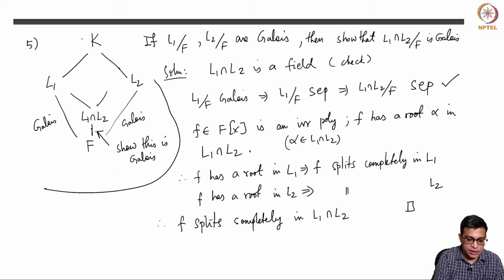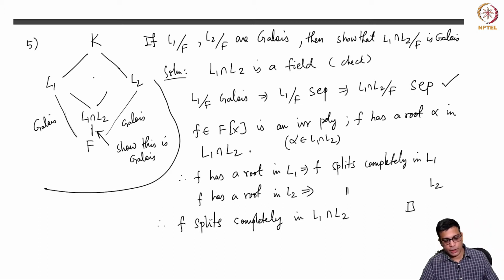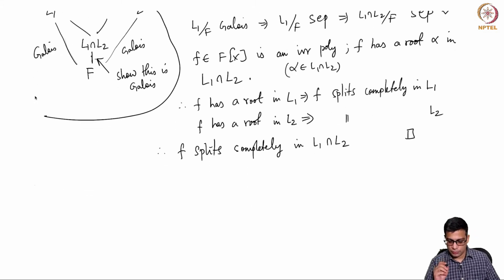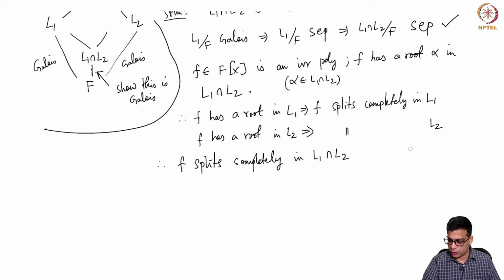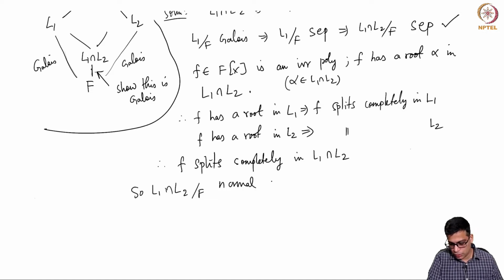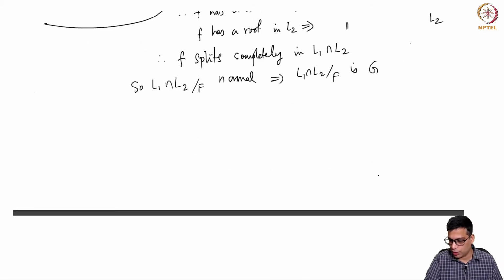So you can always take a large splitting field of f which contains both L1 and L2. In that splitting field, the roots are a fixed set. So f splits completely in L1 means that set is in L1, and f splits completely in L2 means that set is in L2. So that's all. f splits completely in L1 intersection L2, so L1 intersection L2 over F is normal. This implies L1 intersection L2 over F is Galois, because we already argued that it is separable.